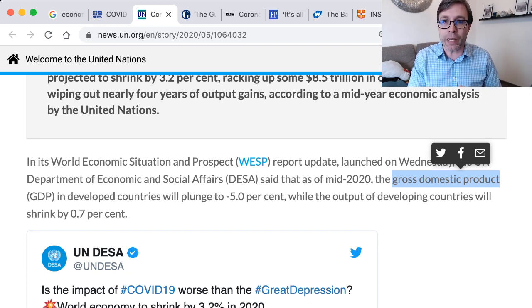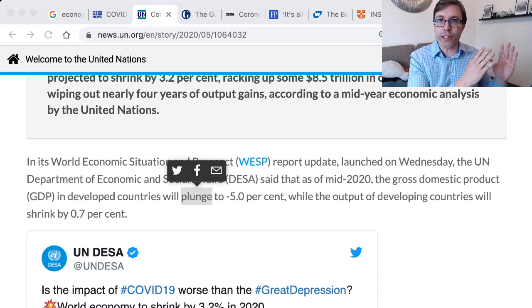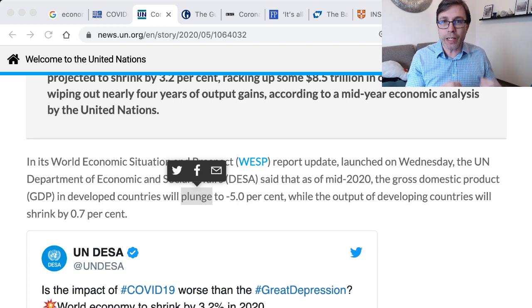And they talk about GDP. So when you hear that acronym GDP, it stands for gross domestic product. The other verb that I wanted to look at, which I think is useful, which you can use in a different way, is plunge. So if you're talking about, think about a graph. If you're giving a business presentation and you're showing this chart, you're showing this graph, and there was a huge drop, you could then say there was a plunge in prices, or in this case, a plunge in development. So you're really referencing a number, and you're talking about a huge drop would be a plunge, to go down.